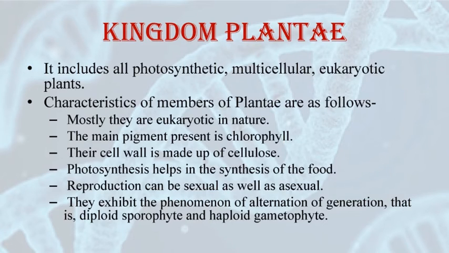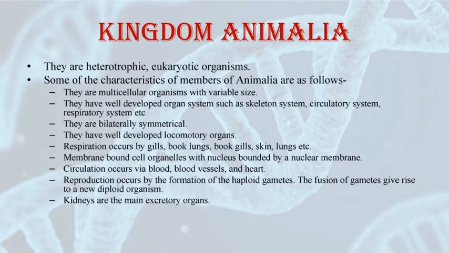After Plantae, we have the 5th kingdom, which is kingdom Animalia. Kingdom Animalia includes all the heterotrophic eukaryotic organisms. The characteristics of the members of kingdom Animalia are: they are multicellular organisms and they are available in various sizes. They lack a cell wall.